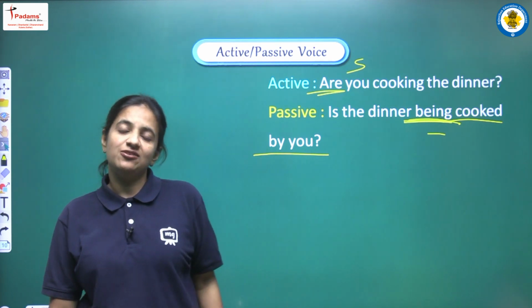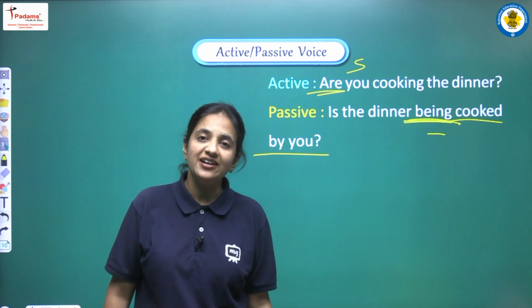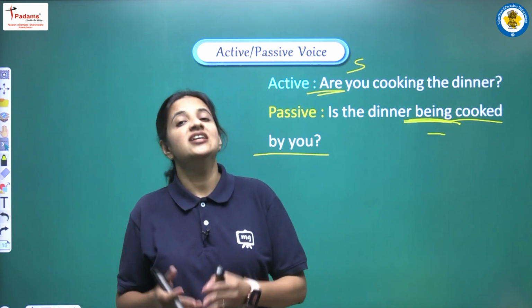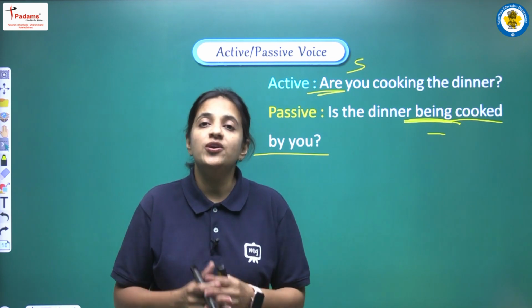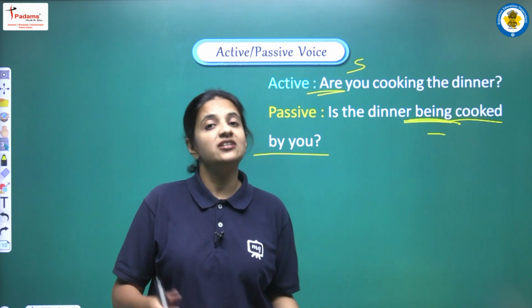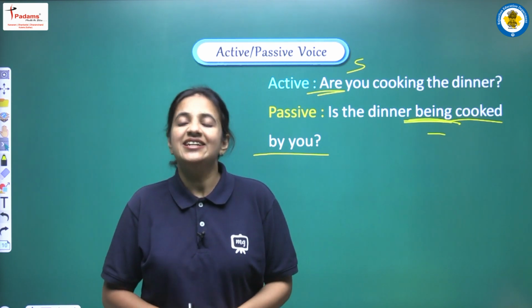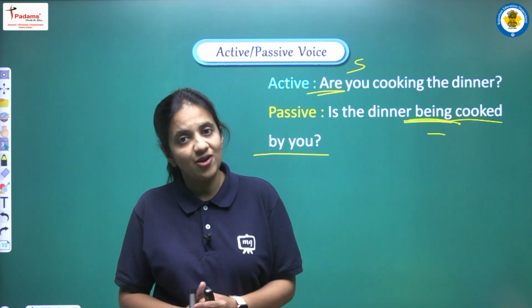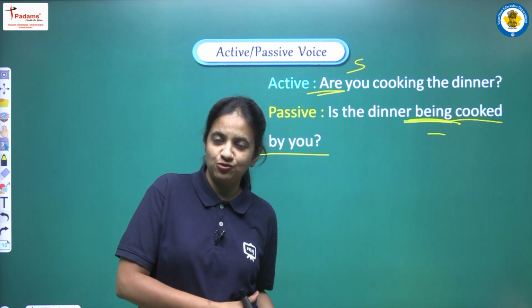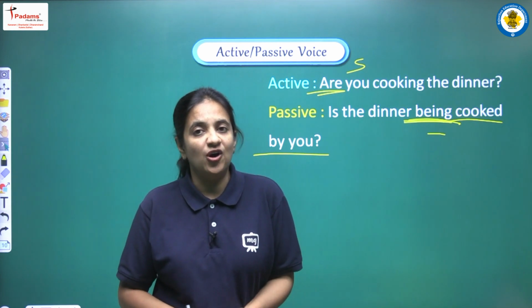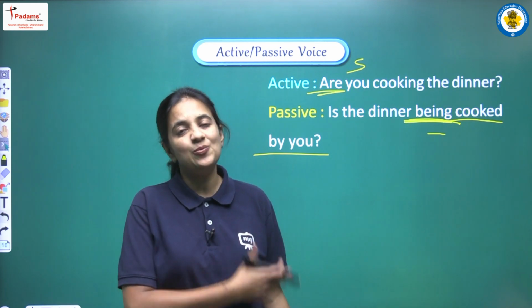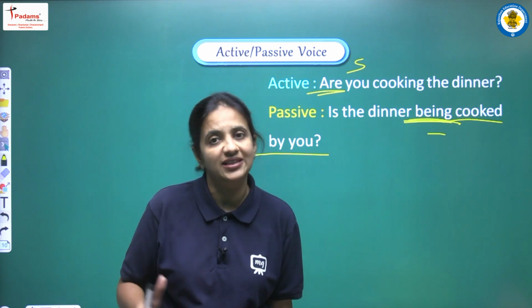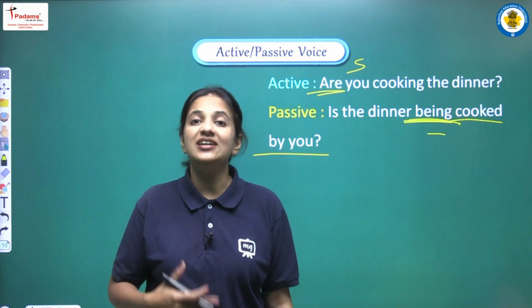Okay, so students, we have seen so many examples that are related with interrogative sentences. So now I am sure that if we are having any interrogative sentence or any sentence that is having who or whom in the beginning, what rules we have to apply, what rules we have to follow, that thing is clear to you all. Yes, because we have discussed so many examples just to practice all the points, all the rules.